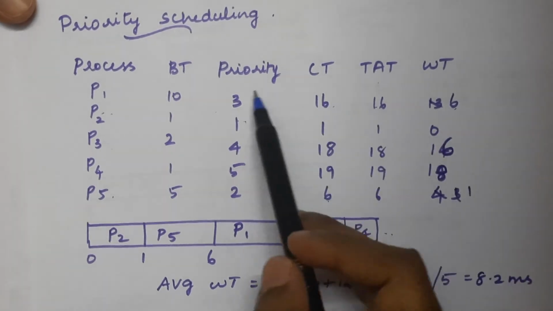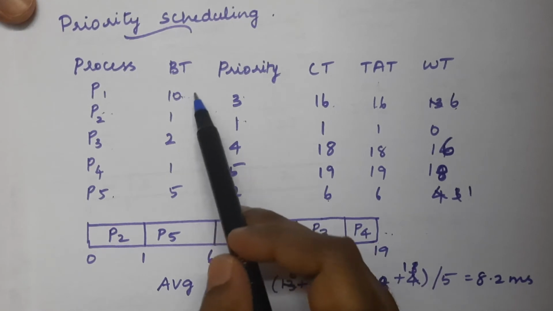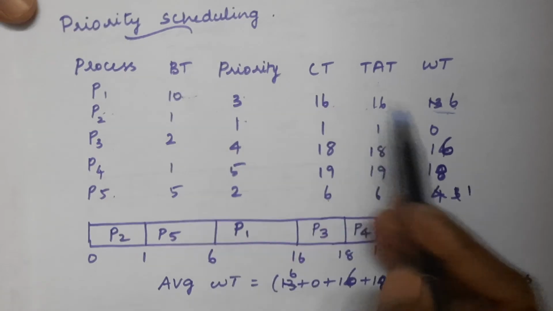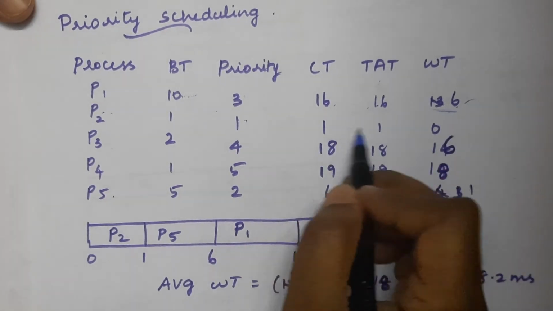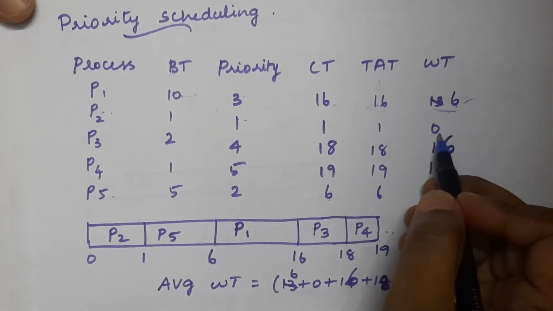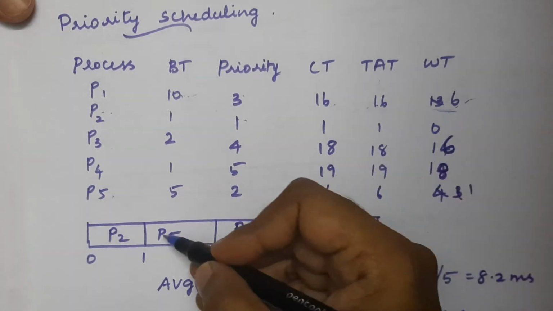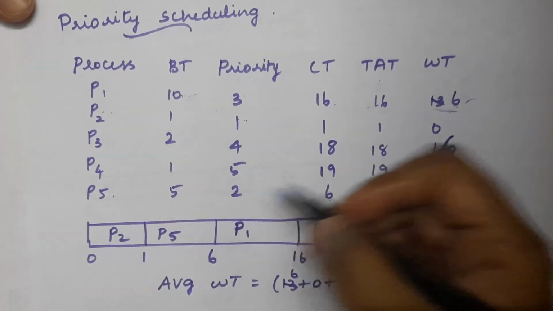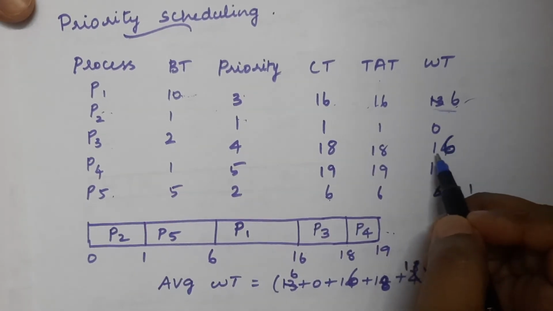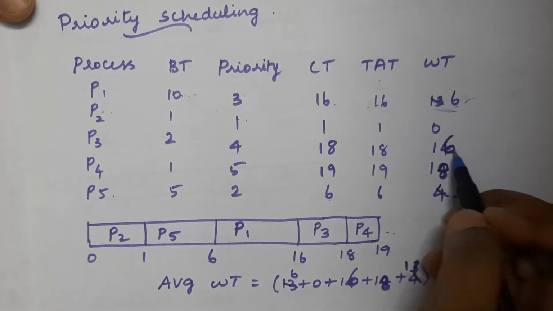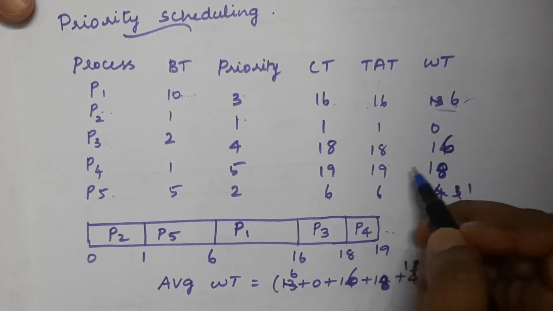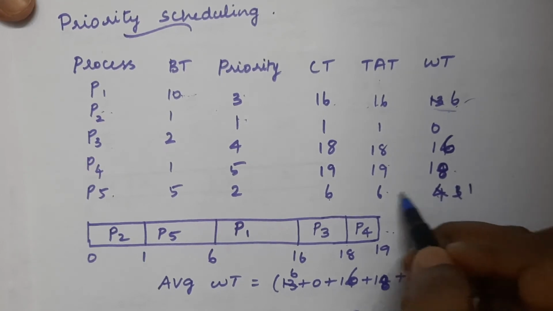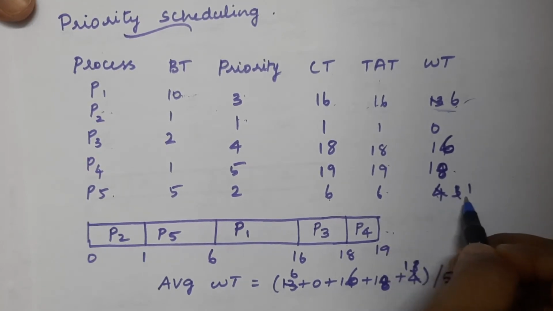If you subtract the burst time from the turnaround time, you get the waiting time. 16 minus 10 is 6. 1 minus 1 is 0, because P2 never waited; it was scheduled at arrival time 0 itself. For P3, 18 minus 2 is 16. For P4, 19 minus 1 is 18. For P5, 6 minus 5 is 1.